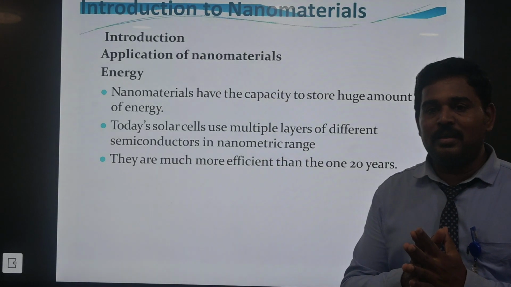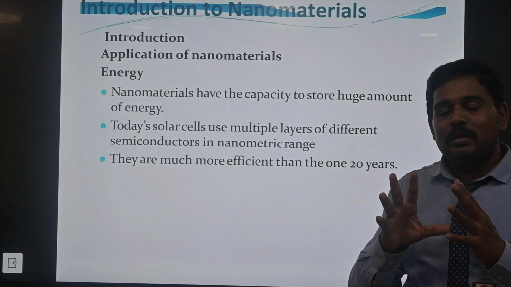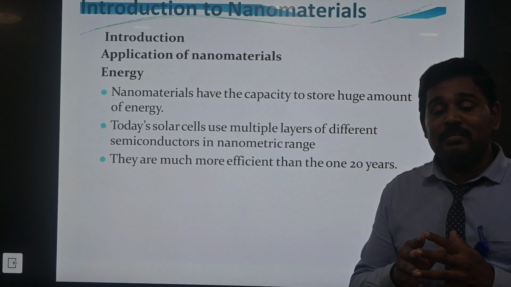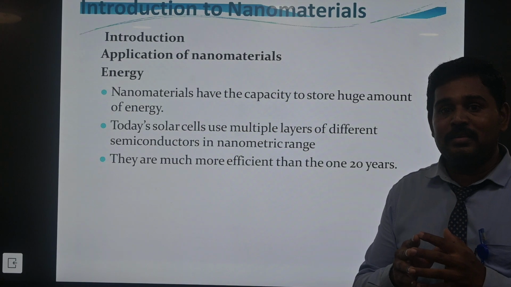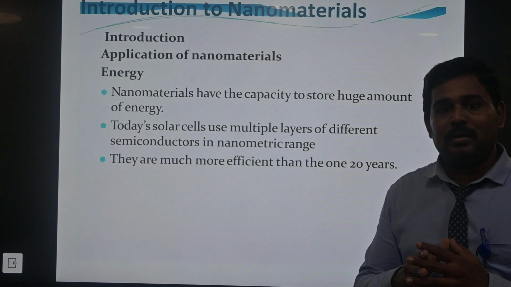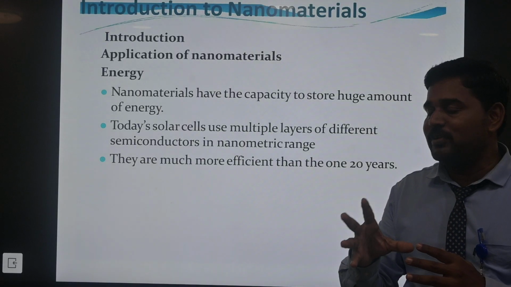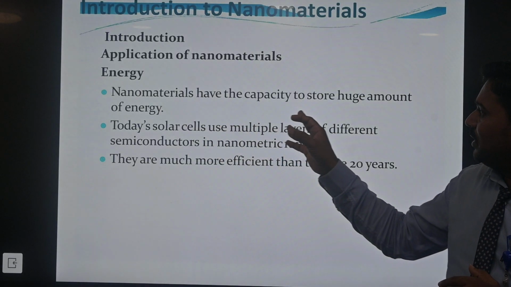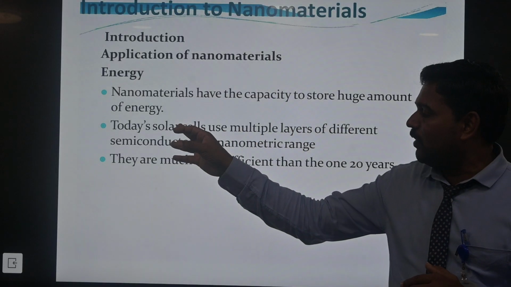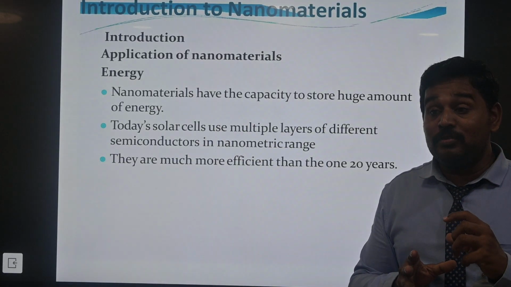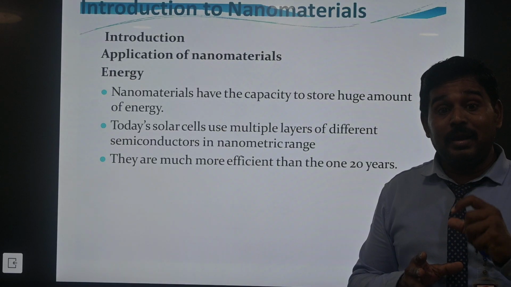So energy is here part of the nanomaterial. Nanomaterial is a small tiny particle that will be utilized at the energy level, in a solar panel, solar device, or some other part using energy. The nanomaterials have the capacity of storing a huge amount of energy. The capacity will be stored as a huge amount of energy.